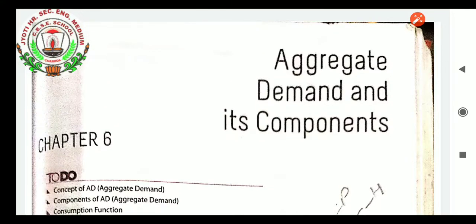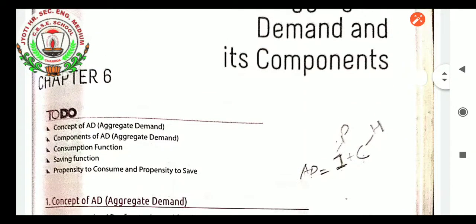That is the term 2. I am going to start the aggregate demand and its components, which will be for the term 2, as we have to complete many chapters of the economics. So let us continue our chapters, aggregate demand and its components. Okay, this chapter I am taking for you people.